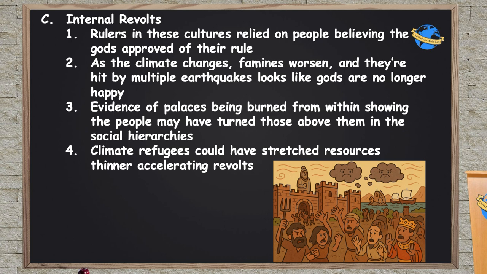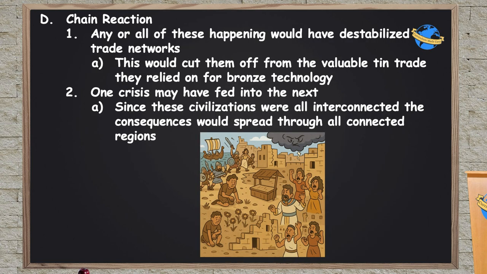And when these climate refugees are showing up at this time, when resources already stretch thin, this can accelerate the revolts. Most likely what happened is this is kind of a chain reaction, right? Any or all of these things happening would have destabilized the trade networks. This would have cut people off from that valuable tin trade that they relied on for bronze technology. And one crisis may have fed into the next one, and since these civilizations were all interconnected, the consequences would be spread through all the connected regions.